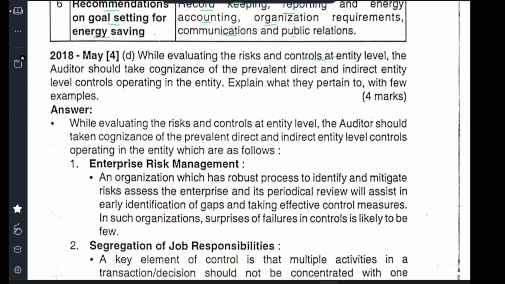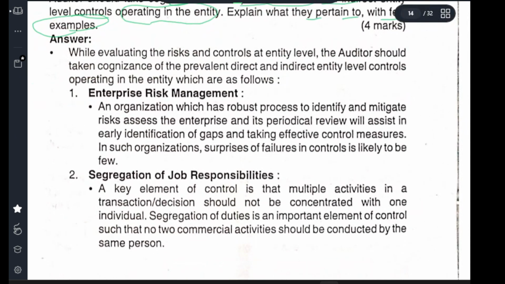While evaluating the risk and control at an entity level, the auditor should take cognizance of prevalent direct and indirect entity level controls operating in the entity. Explain that pertains to it, with a few examples. So we need to explain the evaluation of risk and control at the entity level. The auditor should take cognizance of prevalent direct and indirect entity level controls operating in the entity. So this needs to be explained. This is given for 4 marks.